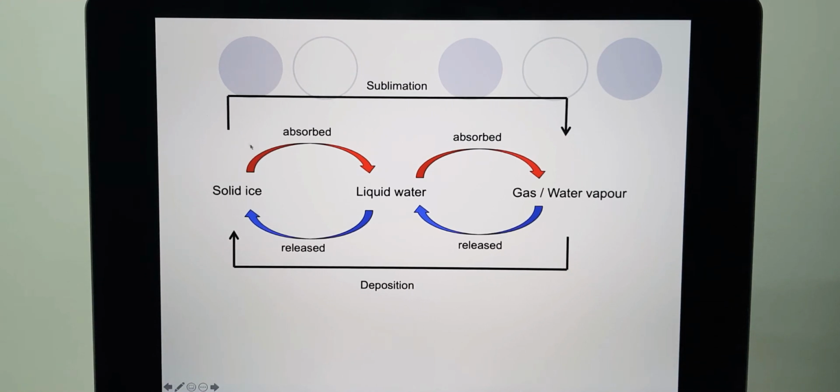So this will be the diagram of the relationship between sublimation as well as deposition. For example, solid ice turning into water vapor is known as sublimation. And what is the example of this process? This is known as dry ice. When you have dry ice in a solid form and expose it to room temperature, it will not change to become liquid, but it will directly transfer to become water vapor.